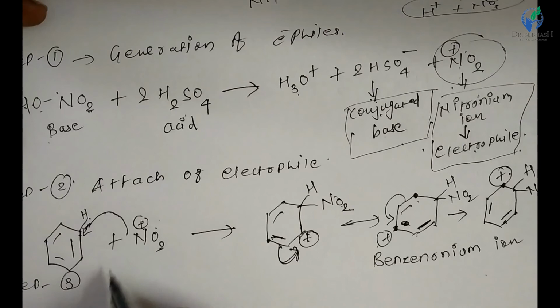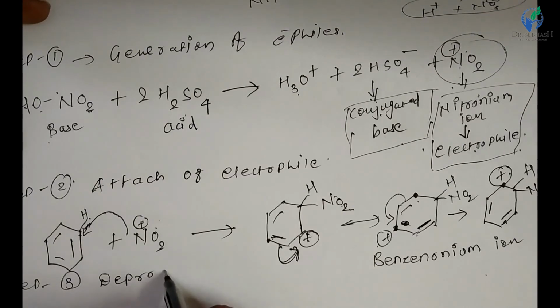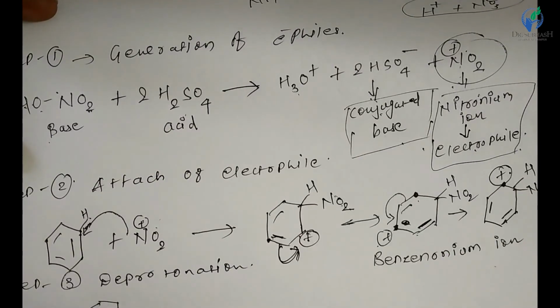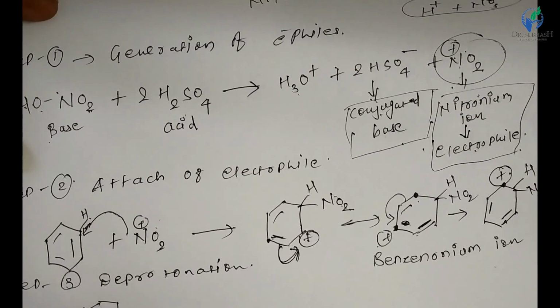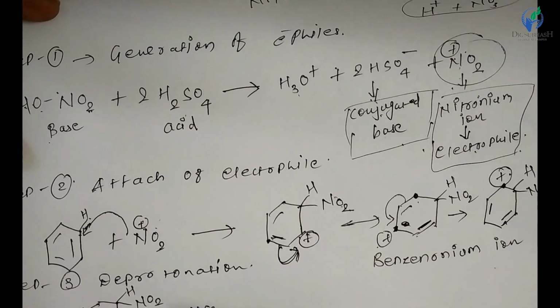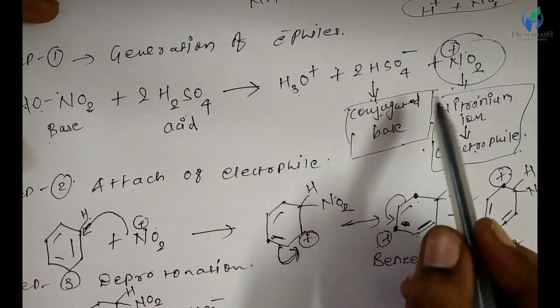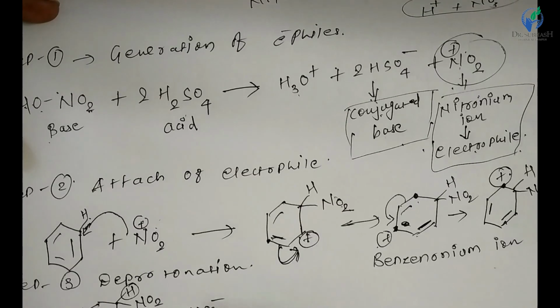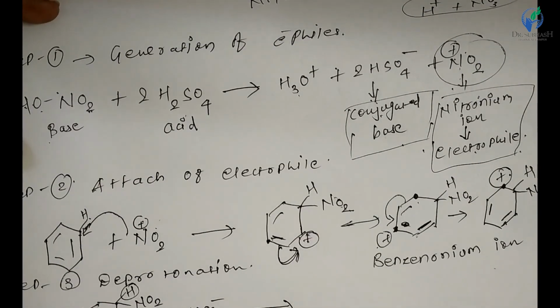Step 3, that is deprotonation. Step 3 is deprotonation. From this, in the presence of HSO4 minus, that is the conjugate base which is generated in the first step, it abstracts the proton easily, and this forms the molecule sulfuric acid.